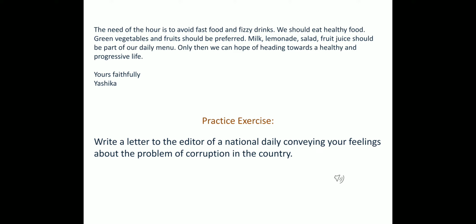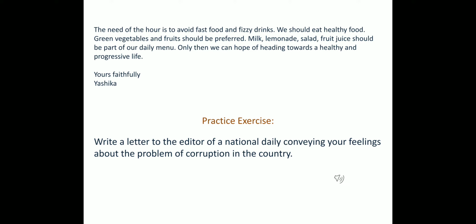Then comes the last paragraph, which is the concluding paragraph, and this paragraph is meant for giving some suggestion and showing some hope. So what I have written: the need of the hour is to avoid fast food and fizzy drinks. We should eat healthy food. See my language, I have used "should". Should is used to give suggestions. So I have used "we should eat healthy food." So "should" is giving a tone of suggestion to my language.